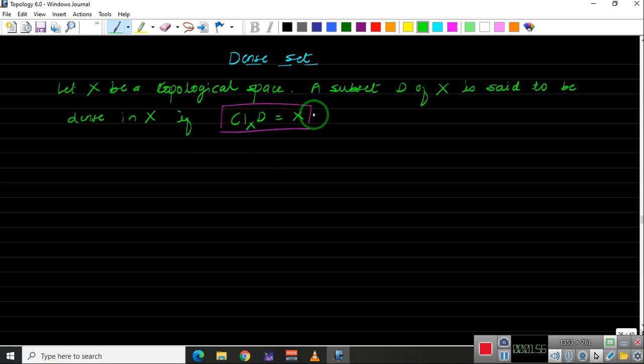And if a topological space X has a countable dense set, that is, if this D is countable, then the space X is said to be separable. We will talk about separable spaces in the next video. So today let us talk about these dense sets.